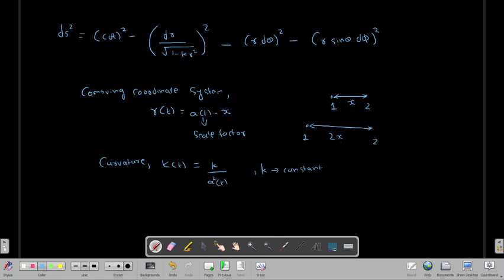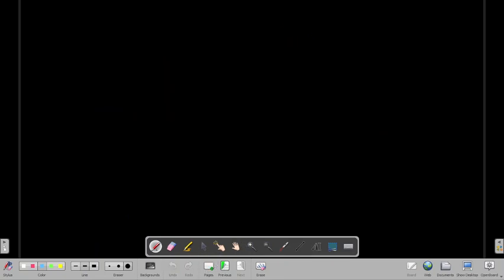So if I call this equation number 1, and this equation number 3, and if I plug equation number 2 and 3 in 1, then you will get ds square is equal to c dt square minus a square t.